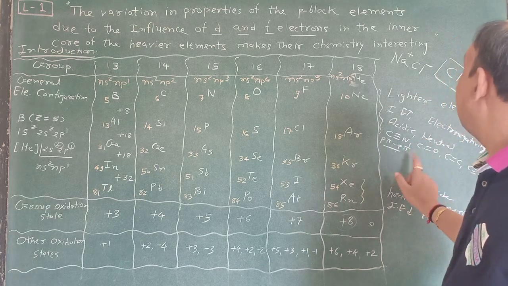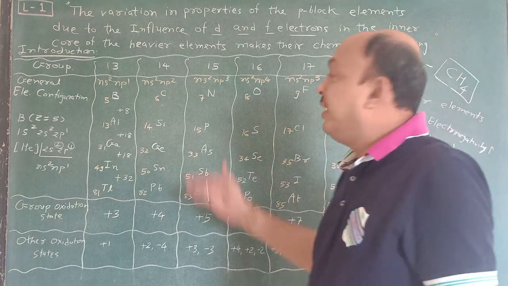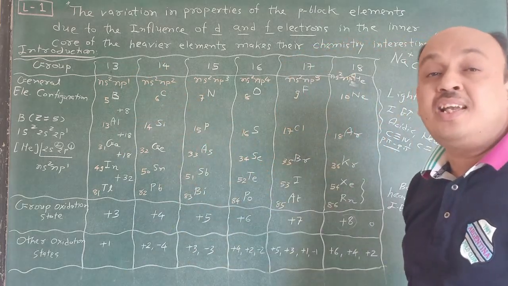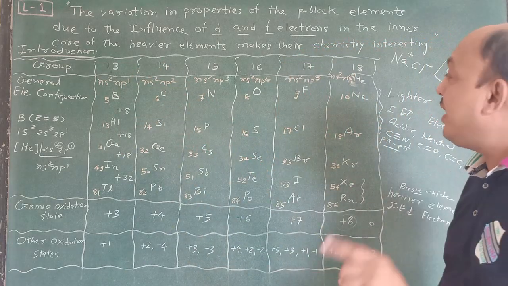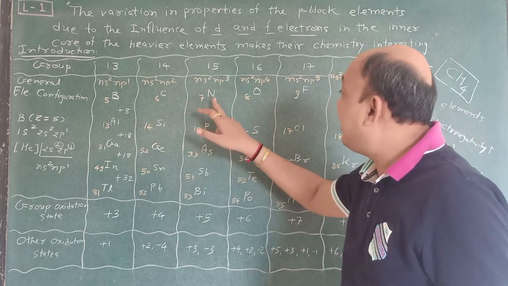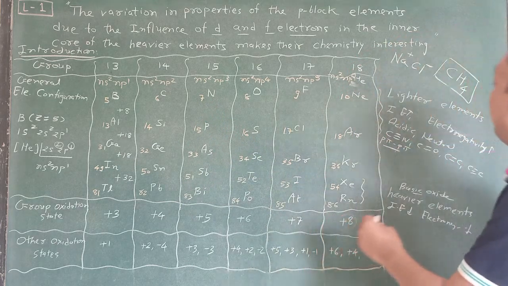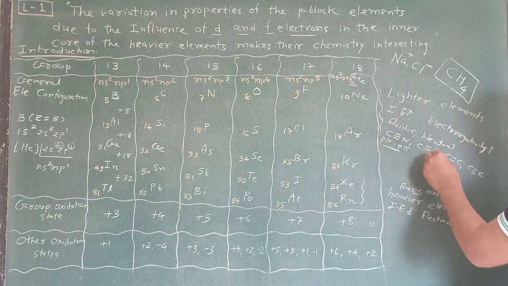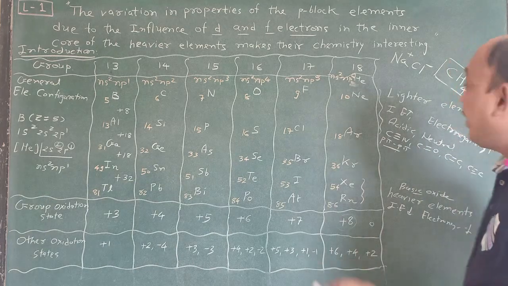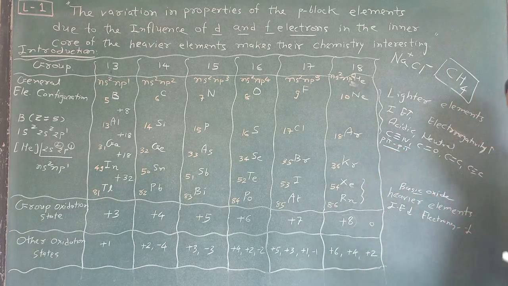Once again I repeat this. This is very important because lighter elements do not possess p orbitals, and that's why the last electron enters a p orbital. So here between carbon and nitrogen there is a double bond, a triple bond, and C double bond O, C double bond C, triple bond C. This type of formation takes place due to p pi bond.